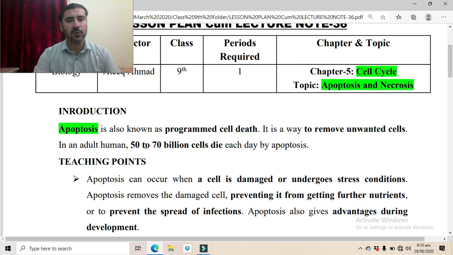In an adult human, 50 to 70 billion cells die each day by apoptosis. Because it is a normal process, on a daily basis, various damaged cells, various old and worn out cells, various infection cells, and those cells which are passing through stress conditions are removed through the process of apoptosis.